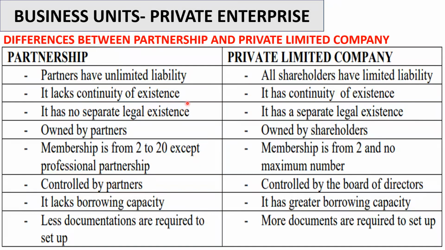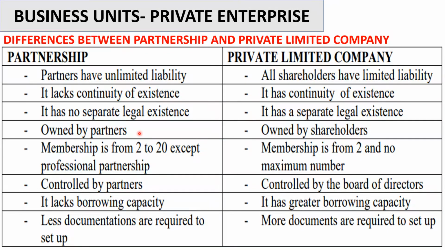In partnership, it lacks continuity of existence. We know that if one of the partners dies, the business dies. In private limited company, it has continuity of existence. In partnership, there is no separate legal existence between the company and the owner. In private limited company, there's a separate legal existence.